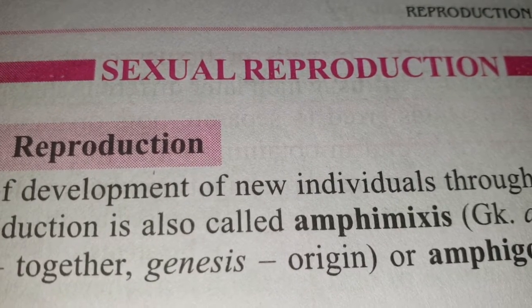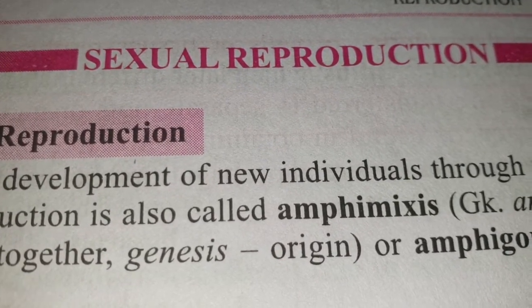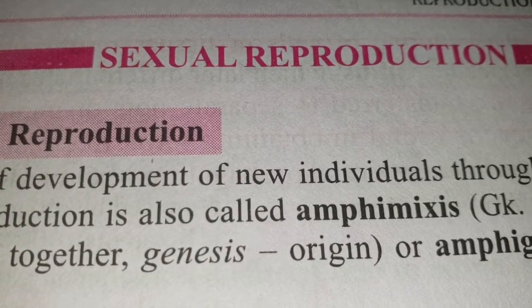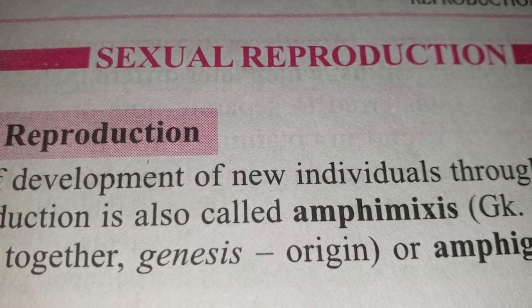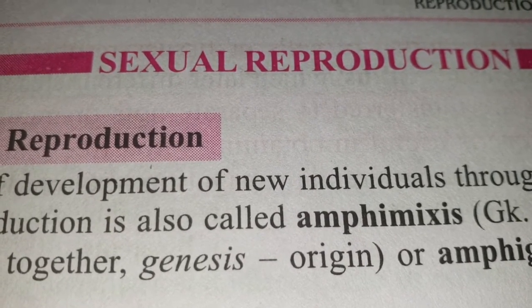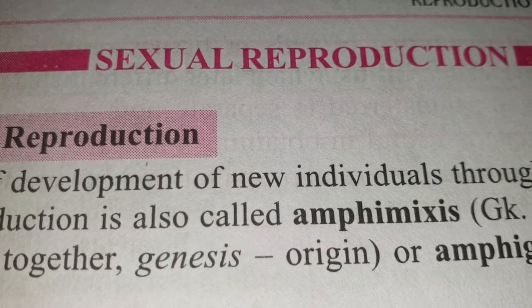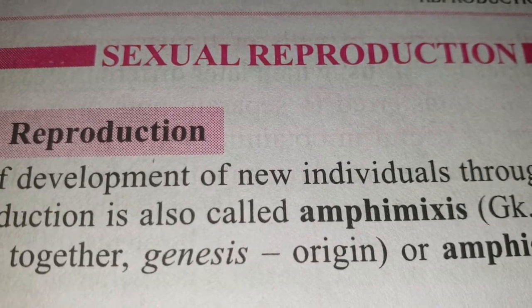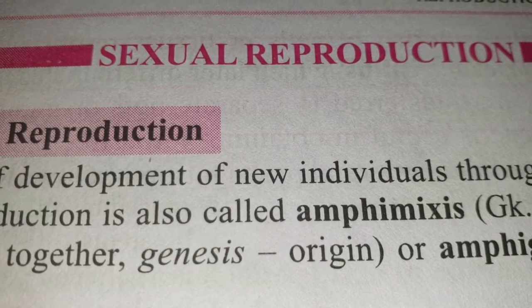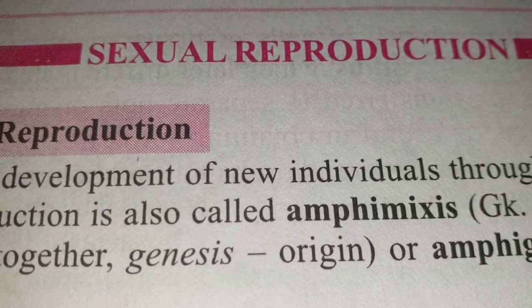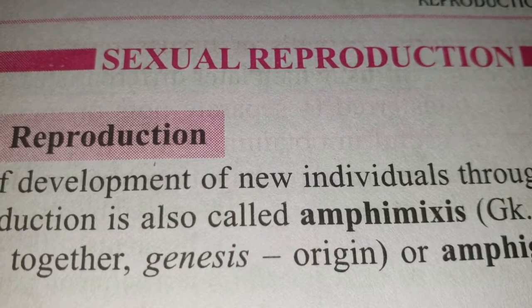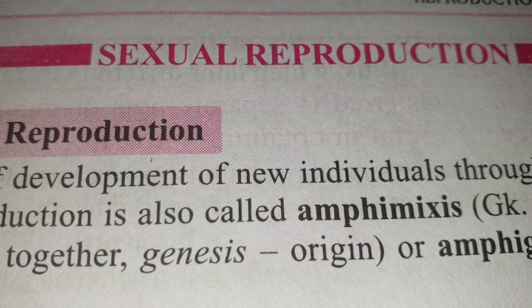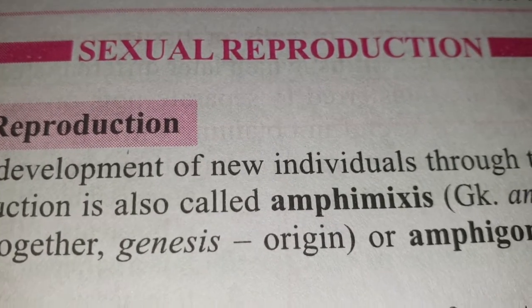Now while we are studying sexual reproduction, we come across some important characteristics regarding this process. So before going into details, let us see what the important characteristics of sexual reproduction are. First of all, it is a biparental process. That means it involves two parents, a male and a female parent. There are two types of sex organs. Definitely, if fusion of gametes is considered, two different types of gametes are formed, so two different types of sex organs are involved, a male and female sex organ which will individually produce a male and female gamete.